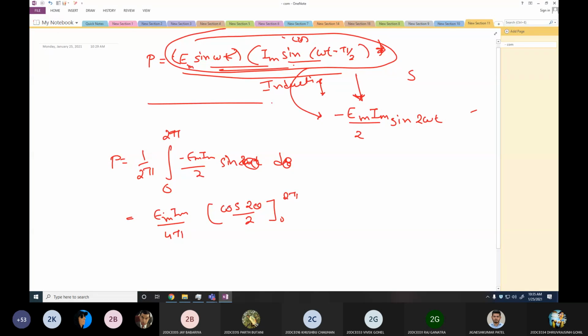So there is a minus sign earlier, and I have this sine turning to cos, that would be minus cos. So minus minus is gone, and I have this plus sign now. So cos 2 theta by 2 over 0 to 2 pi. Now what I'll get is Im upon 8 pi (sorry, this won't be 4, this will be 8, just 2 into 4 is 8), and along with that I'll get cos 4 pi minus cos 0.